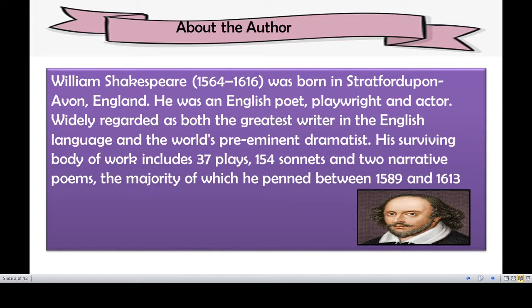There is a division: English poets, American English poets, British English poets. The people who were born in England were called English poets. So he was an English poet.